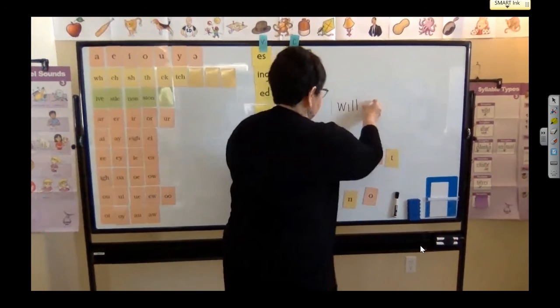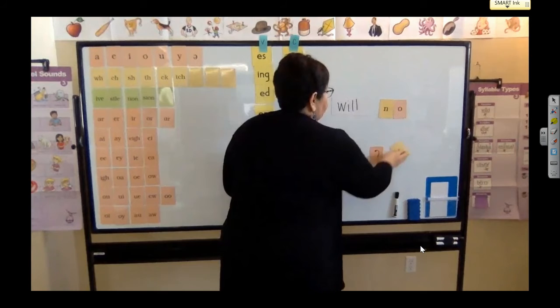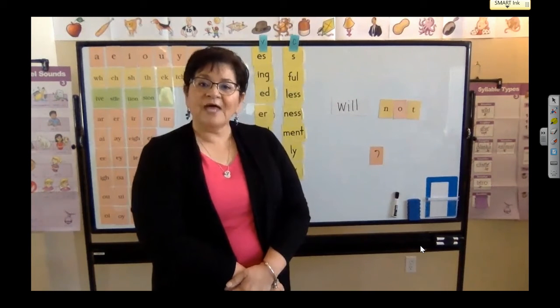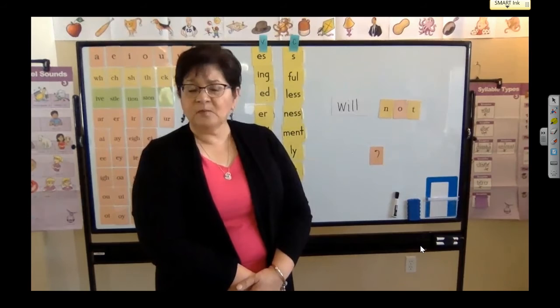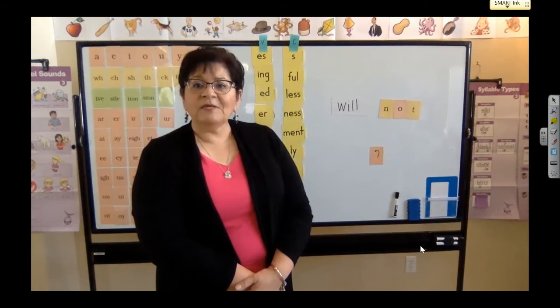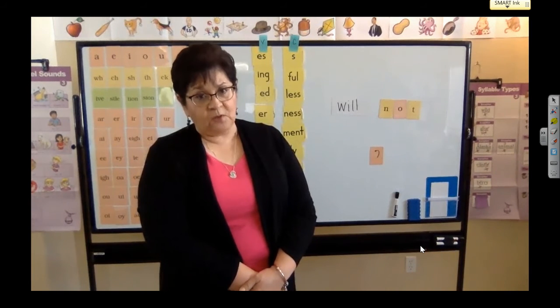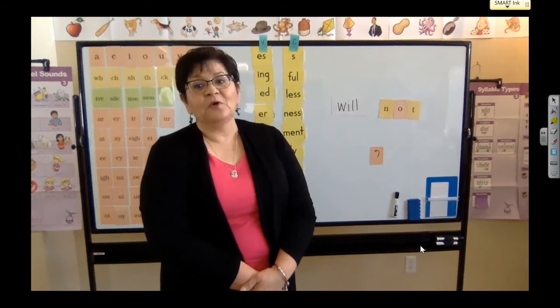So here's the word will. Will not. So if I say, I will not go. I will not go. When we make the contraction, I'm going to say, I won't go. So will not turns into won't.